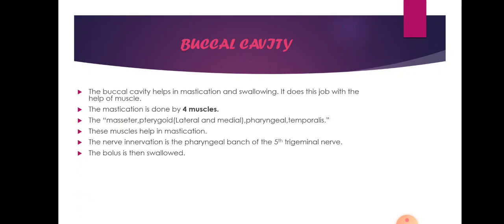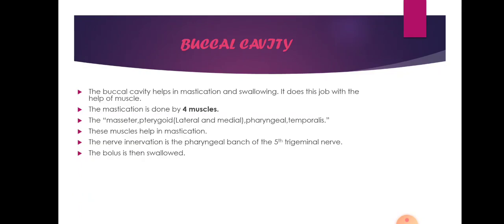After mastication, the simpler food particles are mixed with the mucus of the mucus glands of the salivary gland, and this form is known as a bolus, that is the smaller food particles mixed with the mucus. Then it is deglutted into the esophagus. How is it deglutted or swallowed?